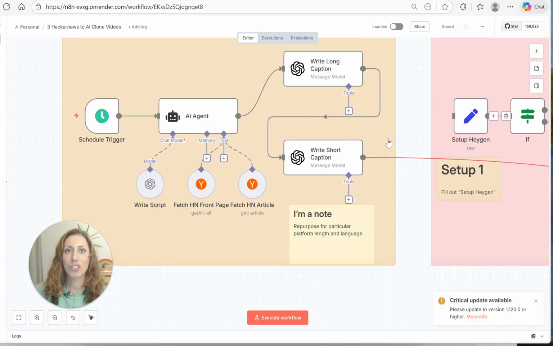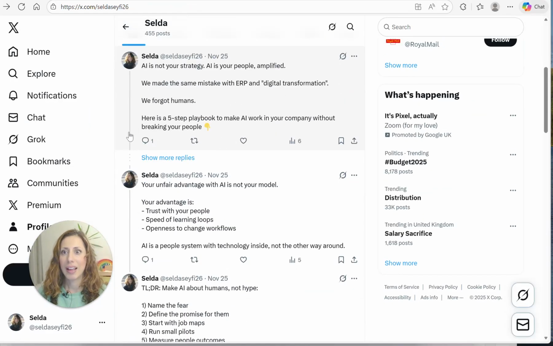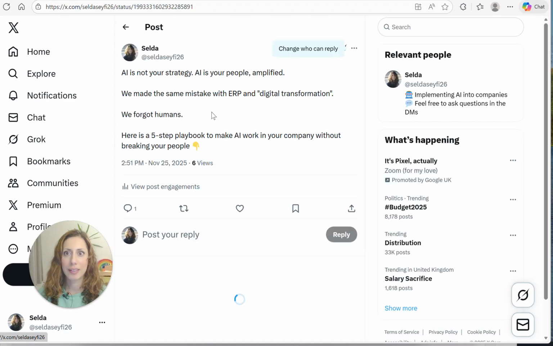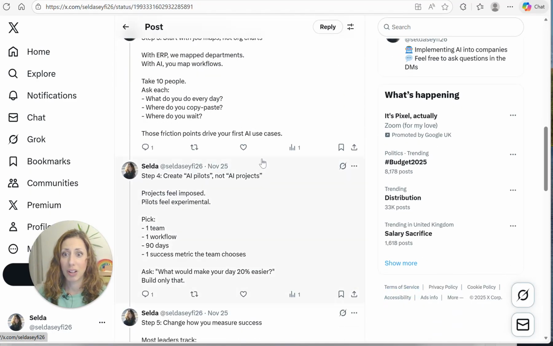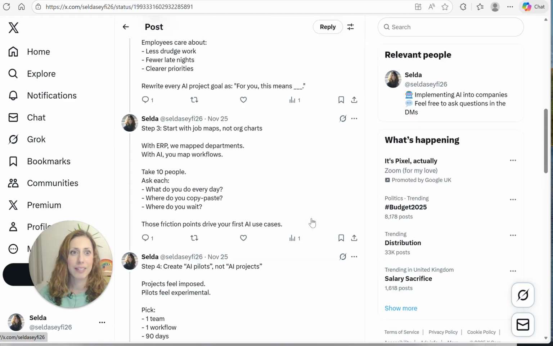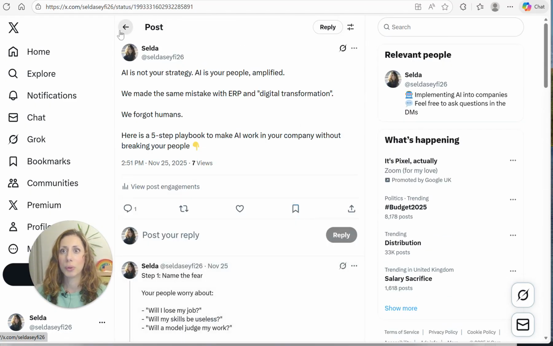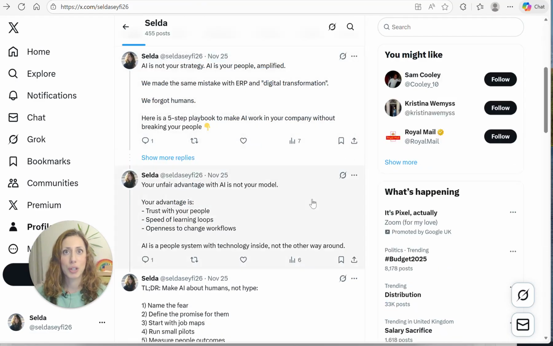You can then link that to a digital twin app like HeyGen, or you can directly link it to your social media account. So what you'll get then is things like this, actual replies of tweets that your AI has written, like this. It's insane. It's all automatic, completely cool. Perfect for business owners if you have no time for social media, but you still want to be reminding people that you're alive and that you do stuff.